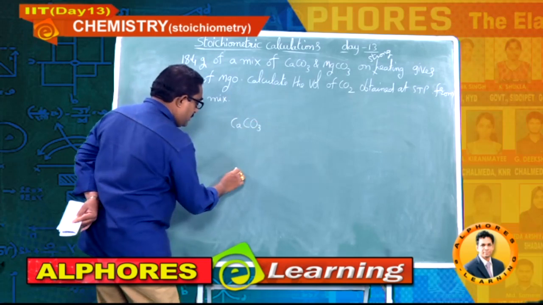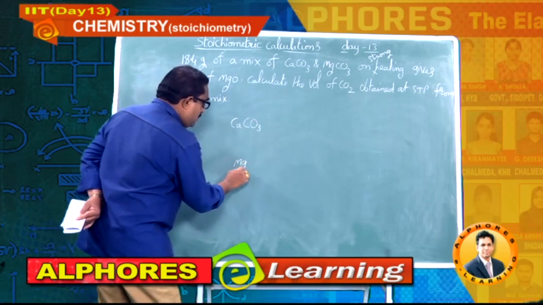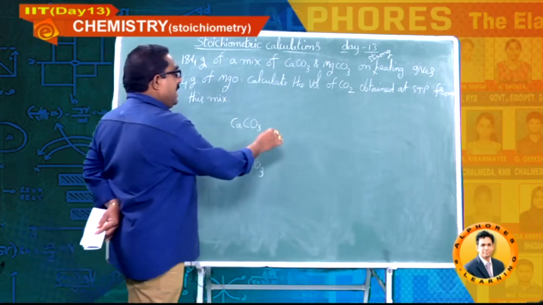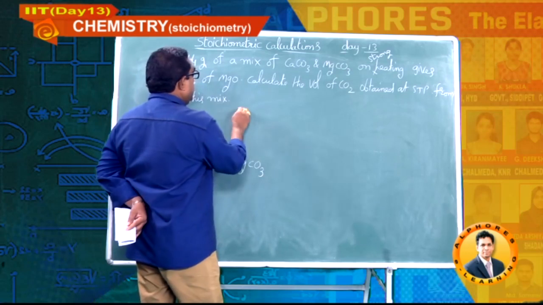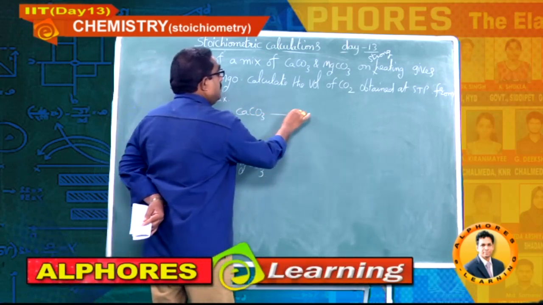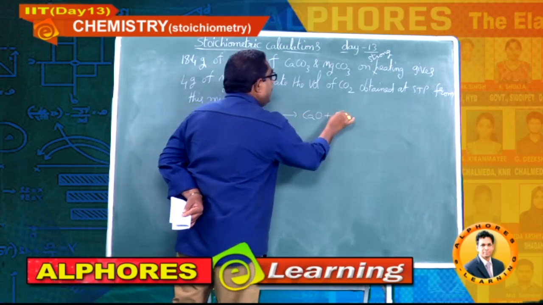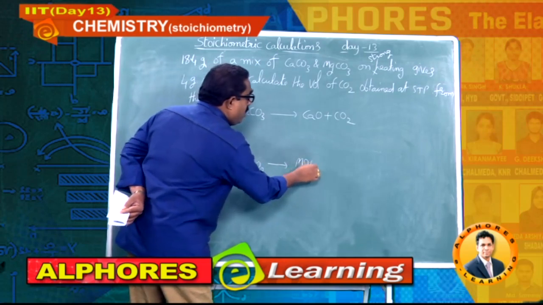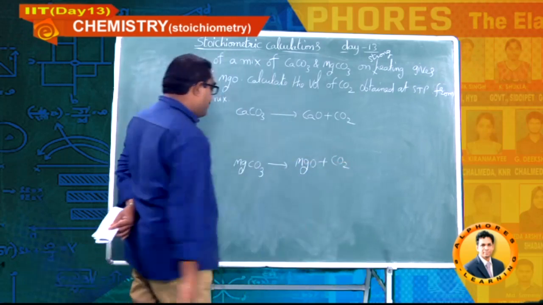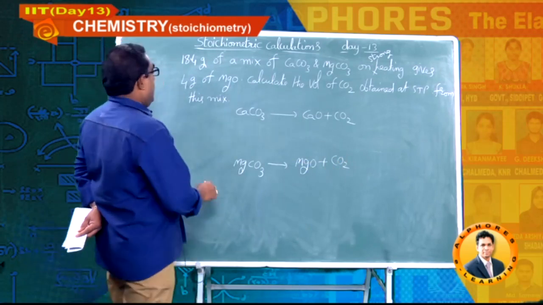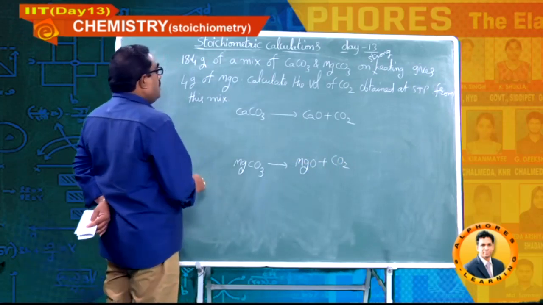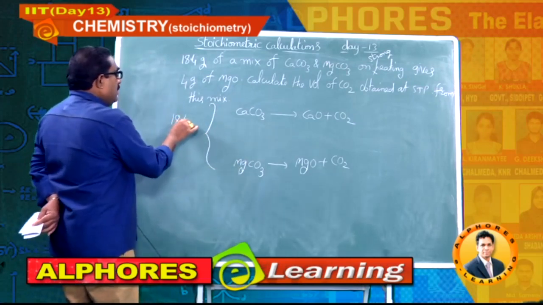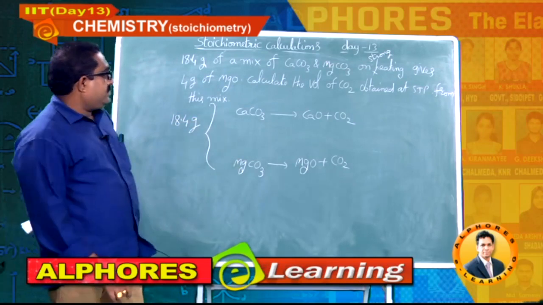Calcium carbonate, magnesium carbonate. Okay, let me write the decomposition reactions. CaO plus CO2 gas. Here MgO and CO2 gas. Okay. Total mass of these two is 18.4 grams.